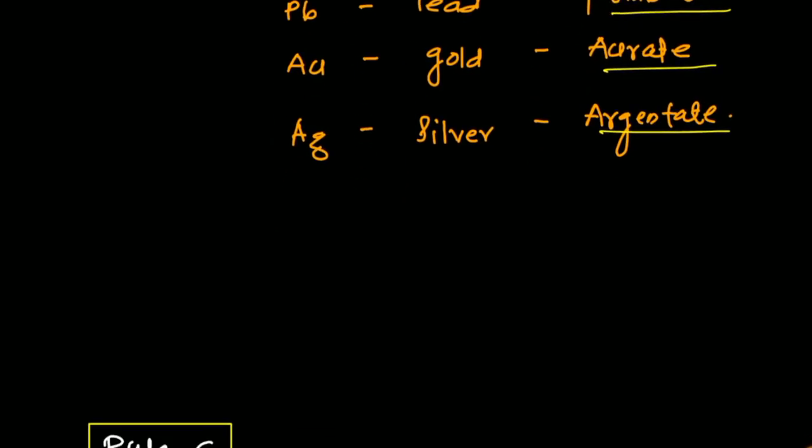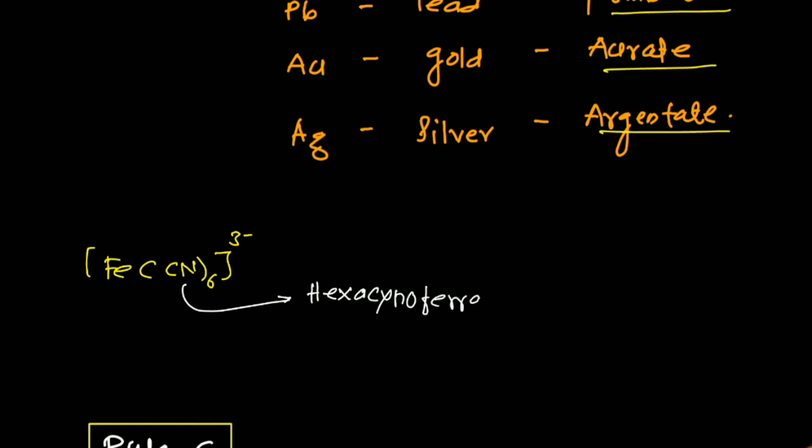We will see the first example of that complex. Suppose [Fe(CN)6]3-. Now what do we have to do? First, hexacyano. Since it is an anionic complex, ferrate, and the oxidation state will be 3. You can take any other example. The name must be mentioned in this fashion. Suppose here 3 potassiums are given, so K3. Then firstly we have to mention the word potassium.